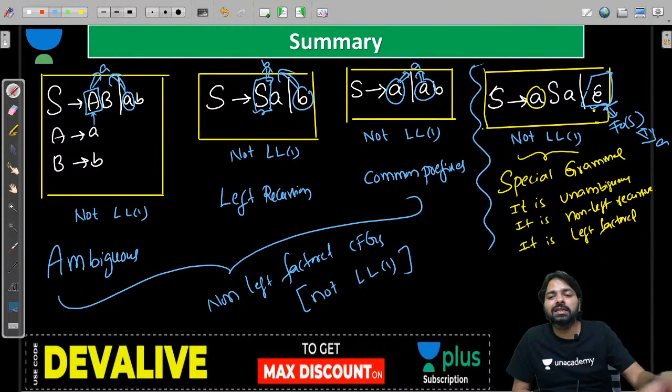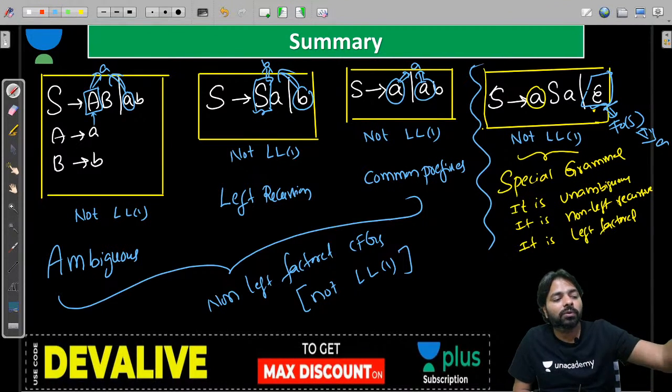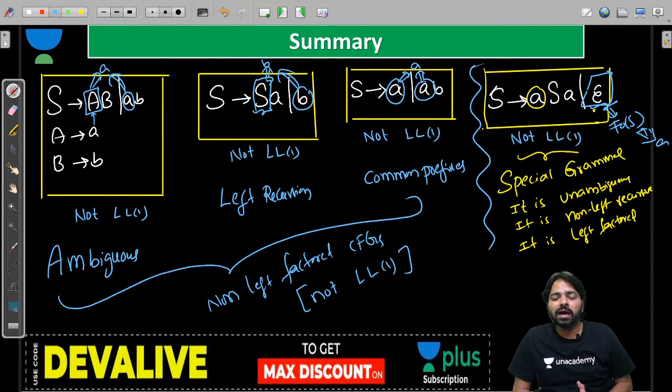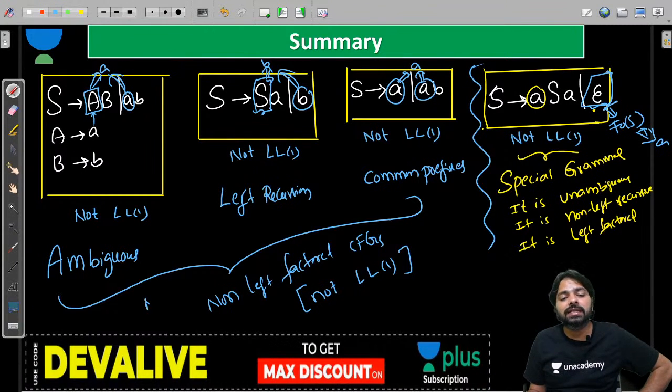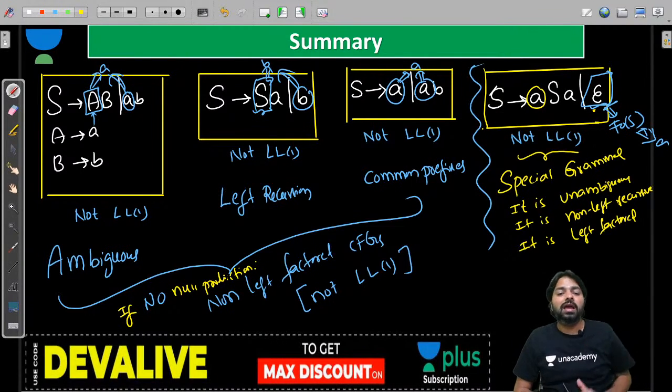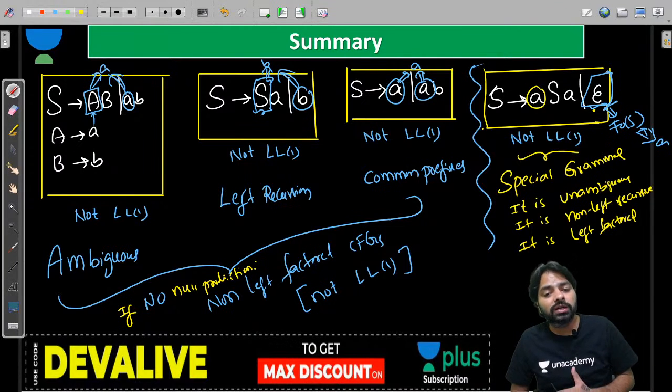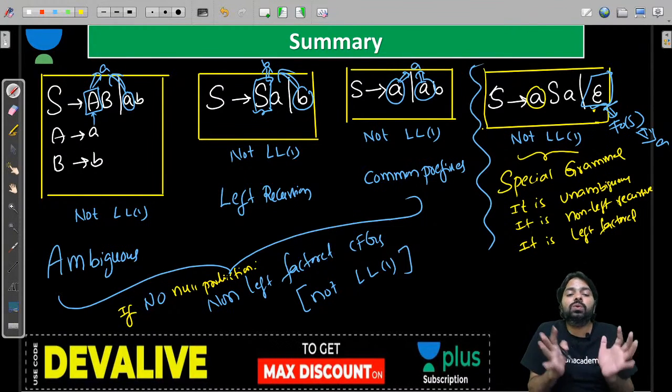So I have clarity in this, guys. Very few people know about it. I want you to understand clearly and never say that if the grammar is left factored, it means the grammar is LL1. Remember, if the grammar is free from epsilon, with no null production in the grammar, then that point is true. If there is no null production, you can guarantee that every left factored grammar is LL1, and every non-left factored grammar is not LL1.